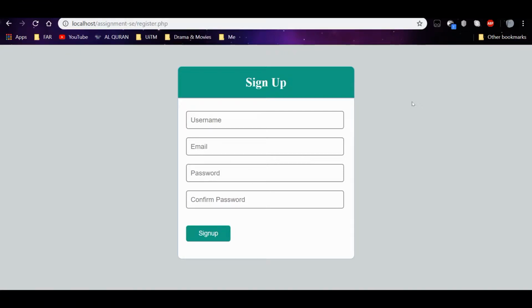Now we're going to demonstrate how to use our website about the self-service train ticketing system. Now we are in the sign up interface, and first we have to sign up.